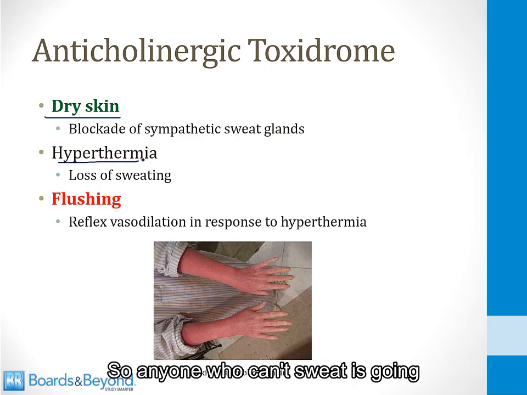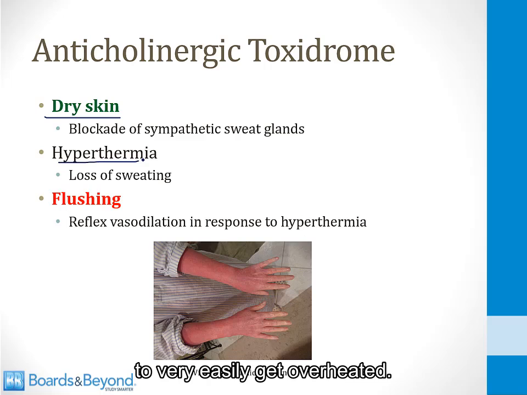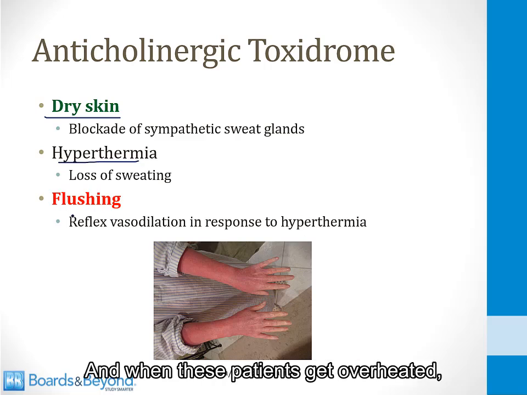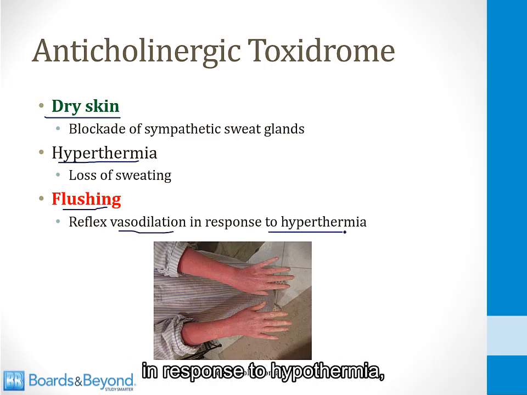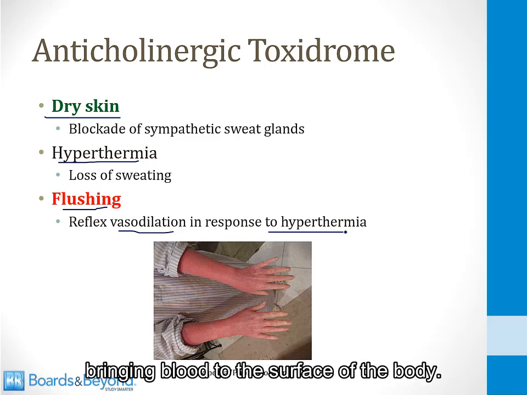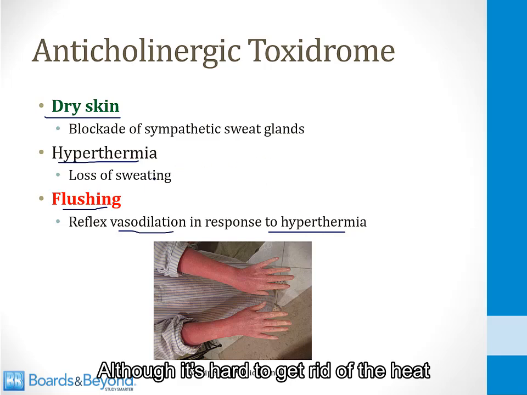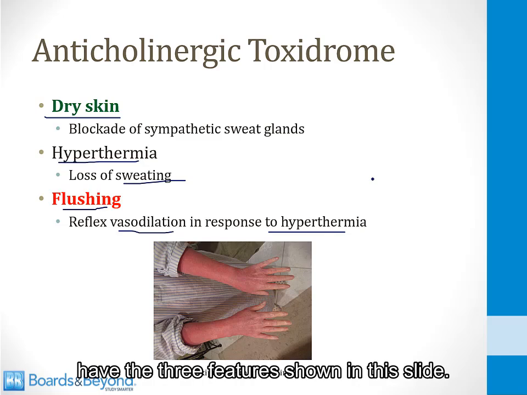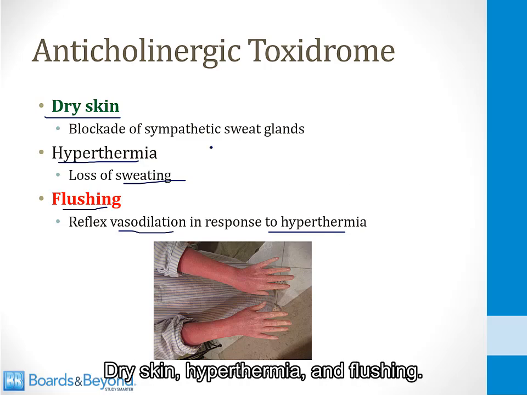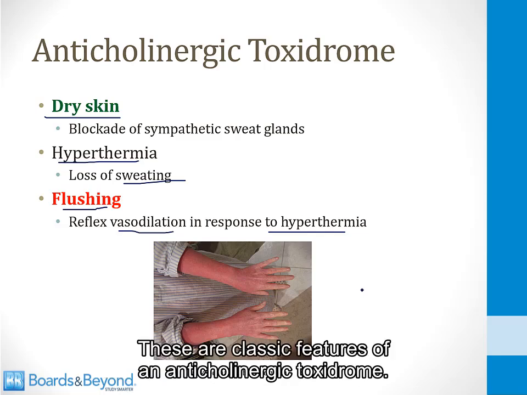So anyone who can't sweat is going to very easily get overheated. And when these patients get overheated, they will develop flushing. That's because their skin will vasodilate in response to hyperthermia, trying to get rid of that heat by bringing blood to the surface of the body, although it's hard to get rid of the heat because you really need sweat to get rid of heat. So anyone who can't sweat is going to have the three features shown on this slide: dry skin, hyperthermia, and flushing. These are classic features of an anticholinergic toxidrome.